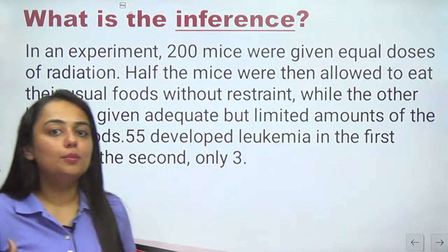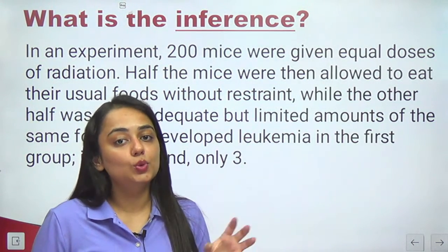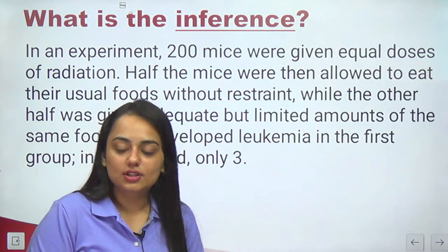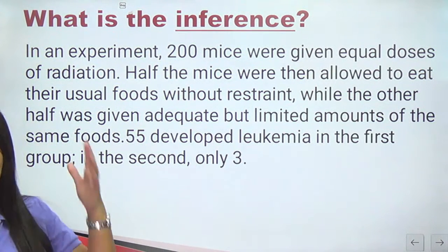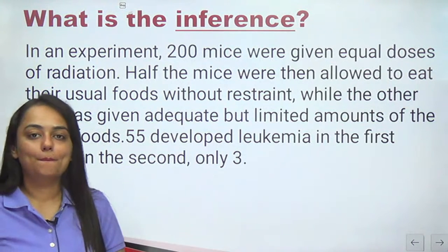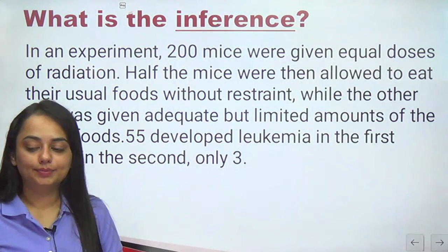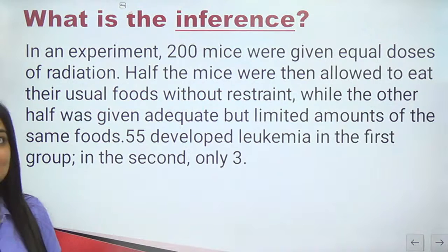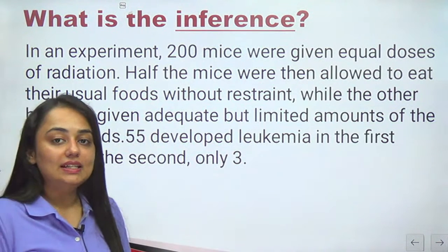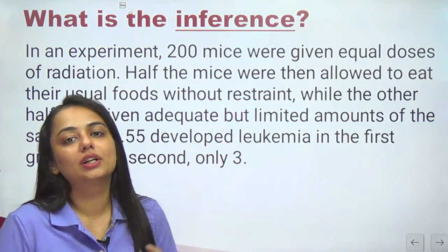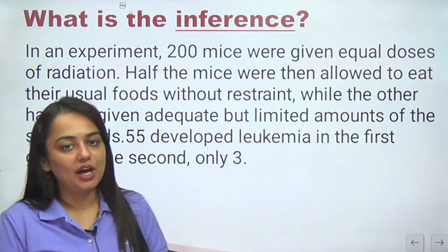So what can you infer from it? Inference is a hidden conclusion. That is also a conclusion, but not directly given to us in the statement. What can we conclude? What is the verdict here after reading all these statements? Come on, let's try to make guesses. All right, I understand initially it seems difficult. This is an understanding which you will eventually develop. The way of dealing with a critical reasoning question is something that comes with practice.